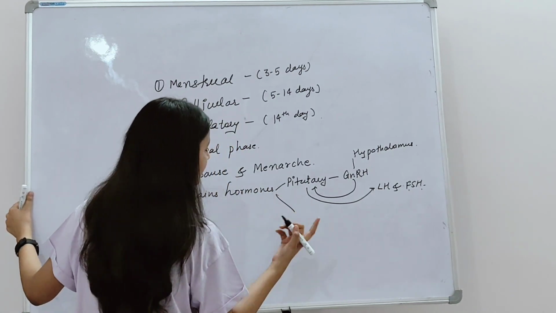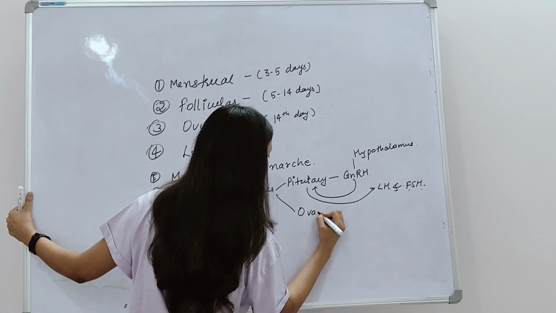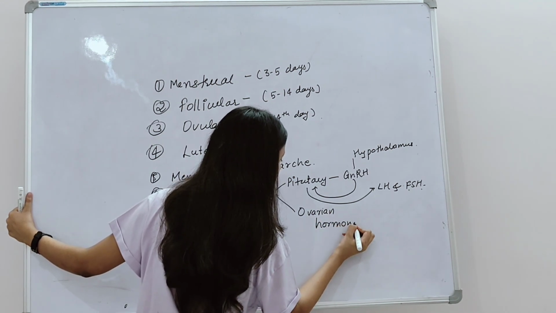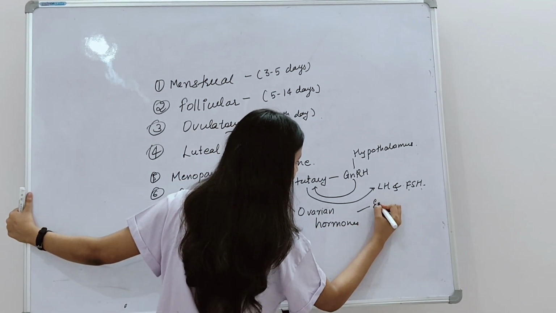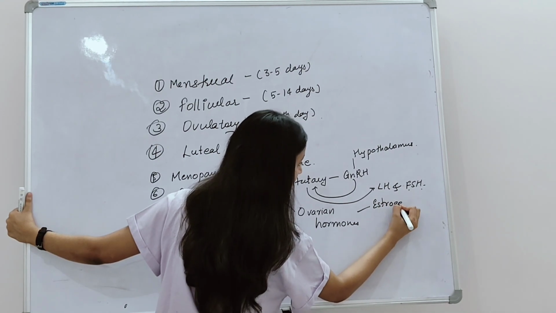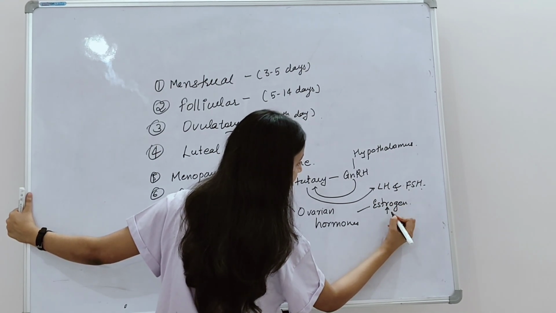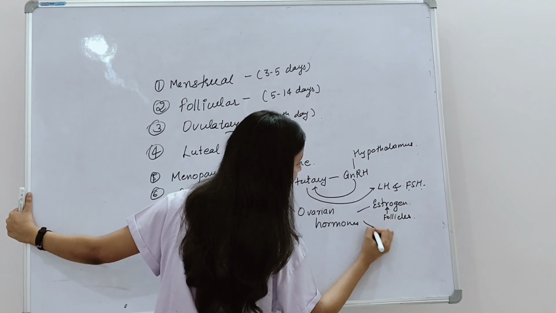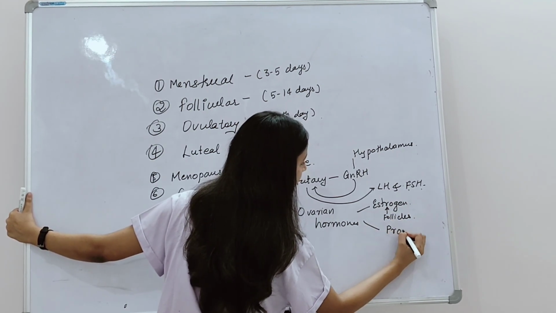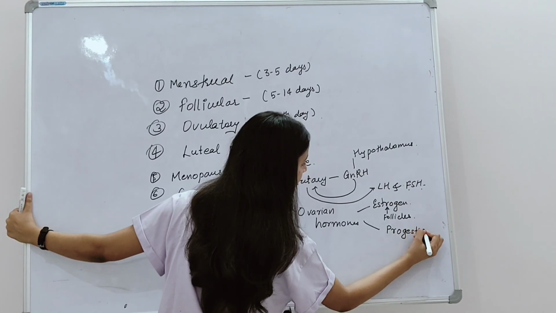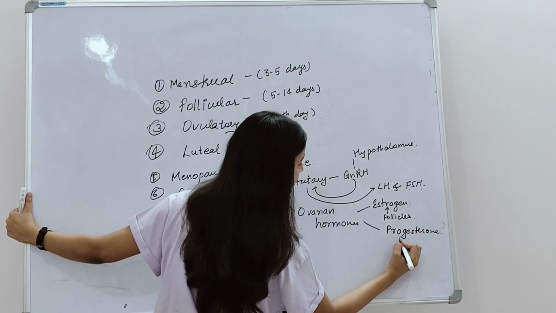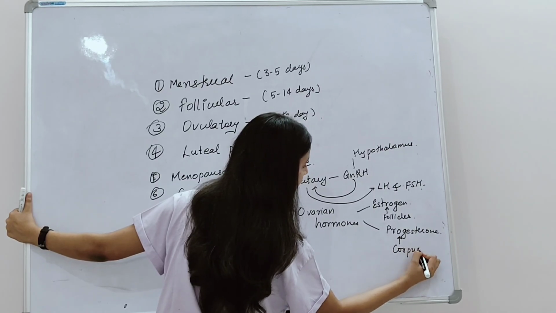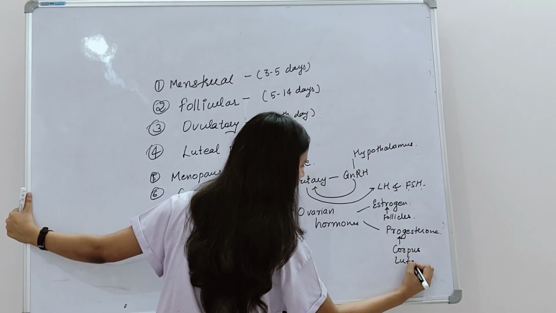And another set of hormones, the ovarian hormones, we have seen. Which are the ovarian hormones? Estrogen. Remember that estrogen is secreted by the follicles. And another hormone, progesterone, is secreted by the corpus luteum.